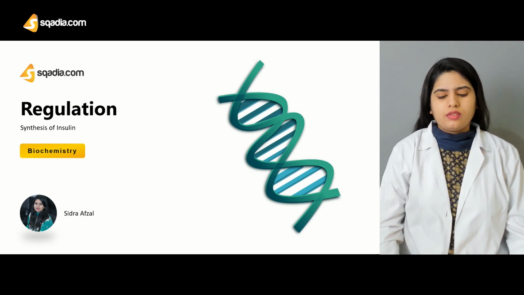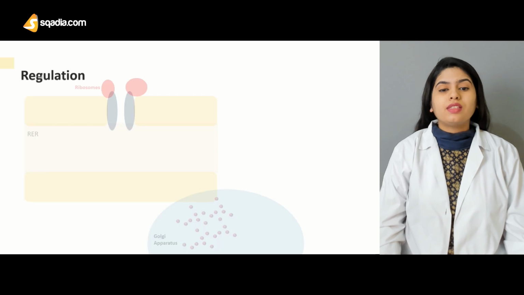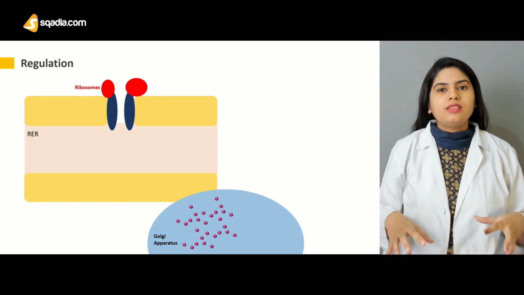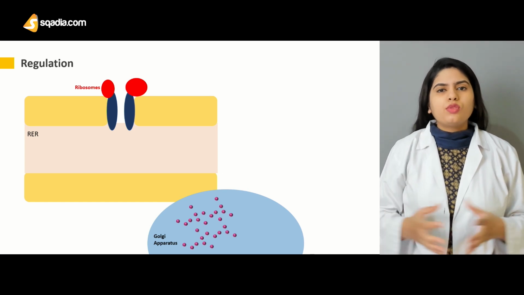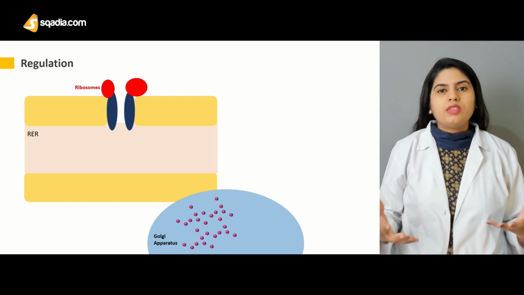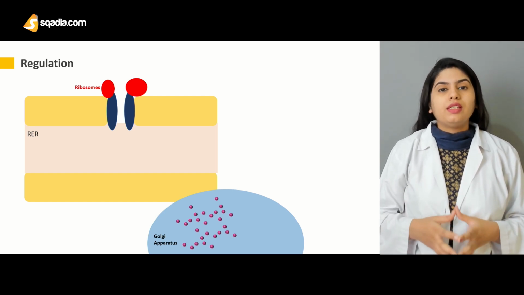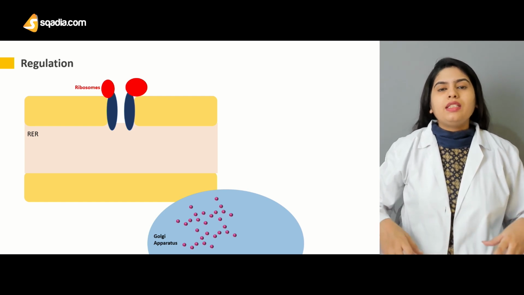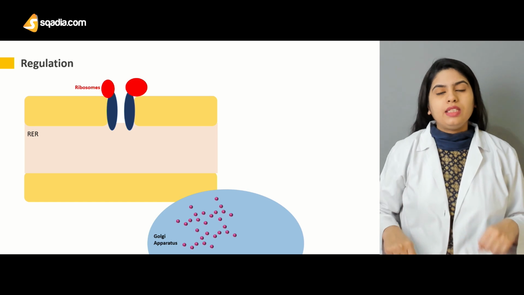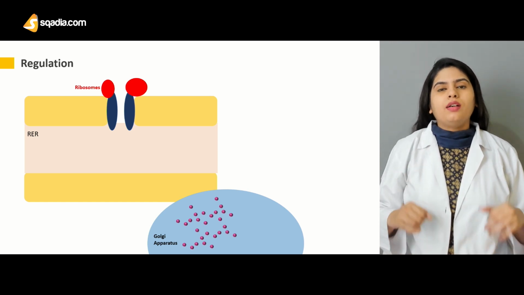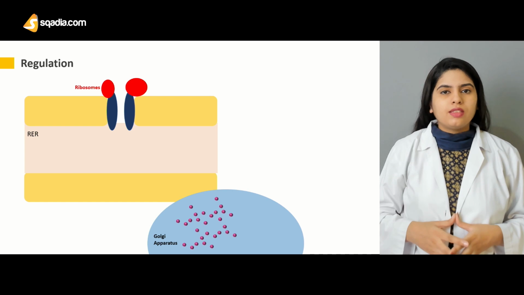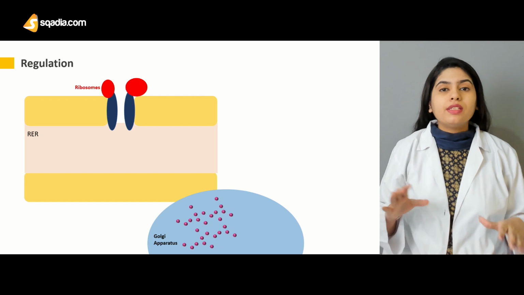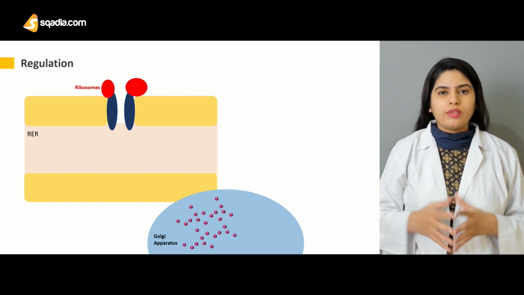So, how does it occur? What is the thing that triggers the synthesis of more insulin, and what is the thing that decreases the synthesis of insulin? As I told you, the main stimulus that is responsible for the synthesis of insulin is the glucose and the amino acids that are present inside the body. When their level is high, more insulin is released, and when their level is low, a low amount of insulin is released. Now, that is the simple regulation of insulin, you can say, or a simple balance between the insulin and the glucagon.